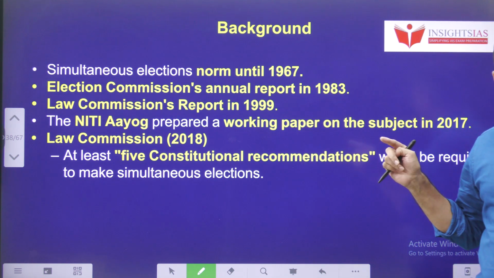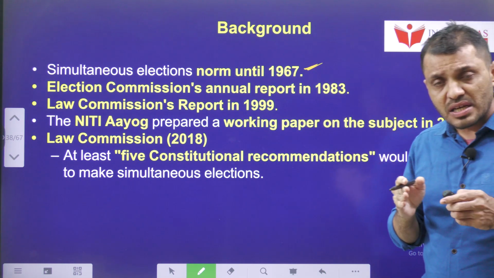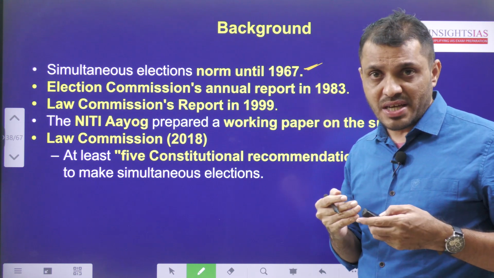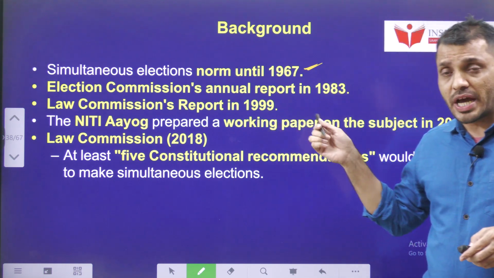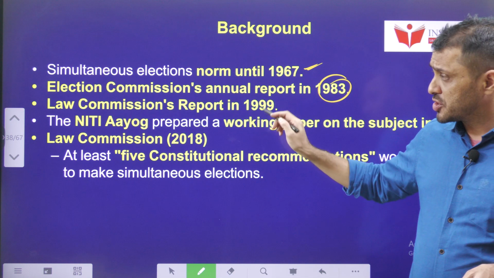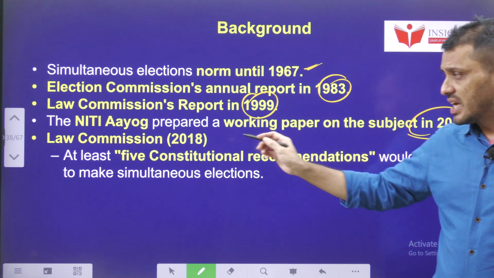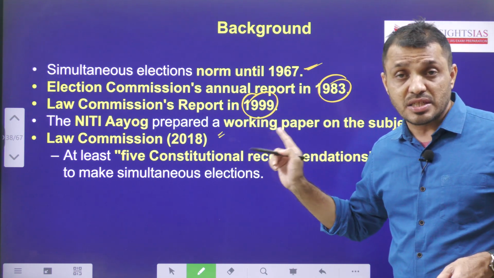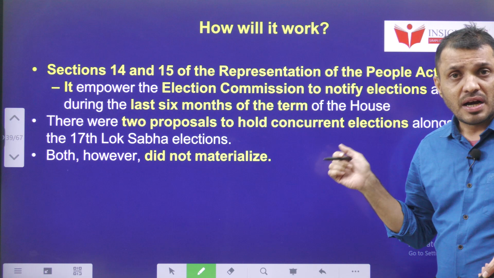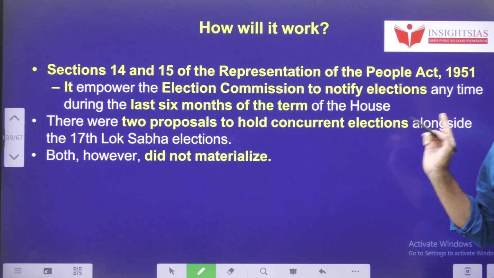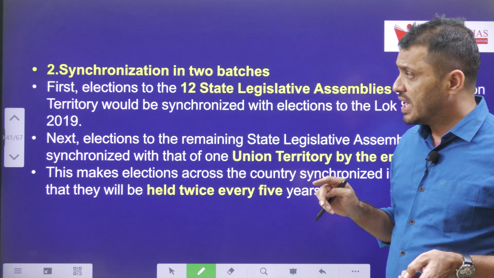Simultaneous elections were there till 1967. After that, as the state assemblies were dissolved before 5 years, the tradition got broken. The Election Commission annual report in 1983 supported simultaneous elections. The Law Commission report in 1999, Niti Aayog reports on the subject in 2017, and the Law Commission in 2018 are the various reports that suggested simultaneous elections in India. Next, how will it work? As already mentioned, it will work by amending various key provisions in the Representation of People Act, and there are two possibilities. Those two possibilities I already explained to you.